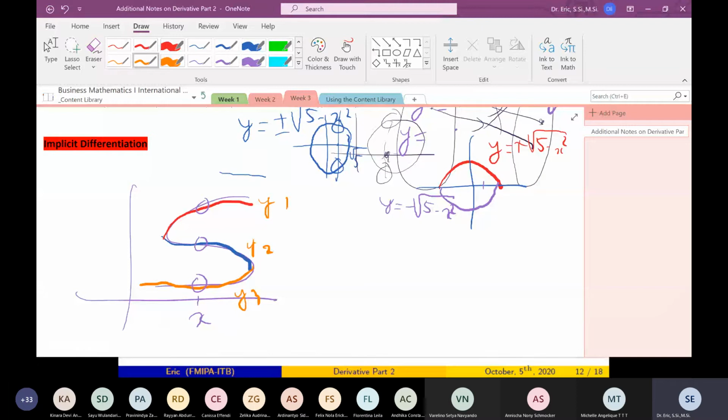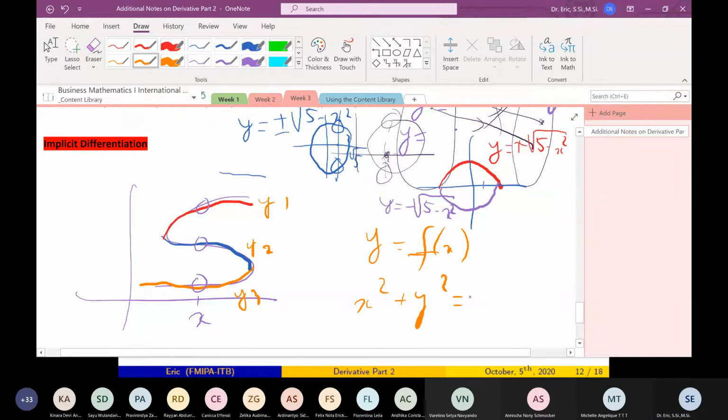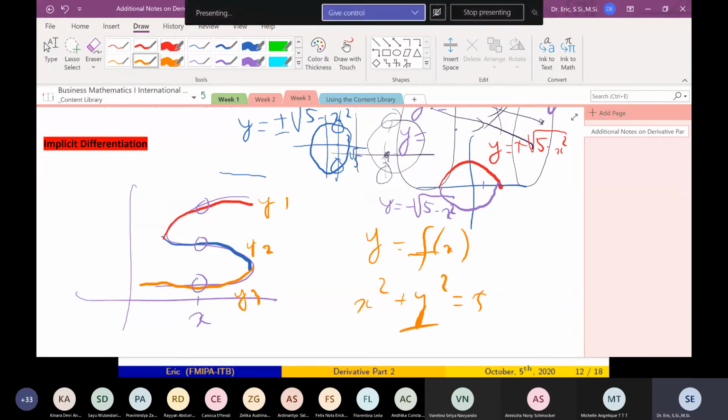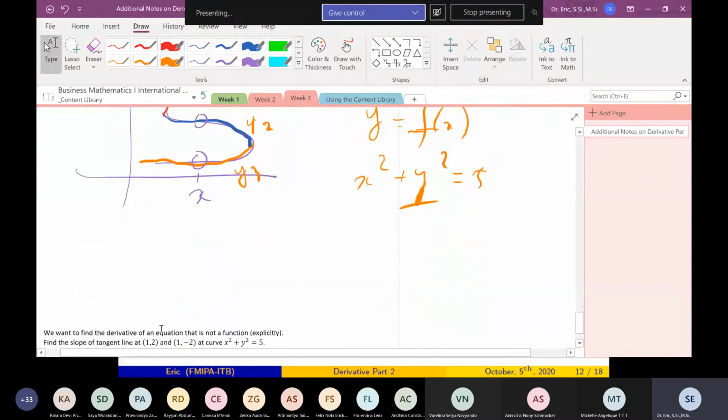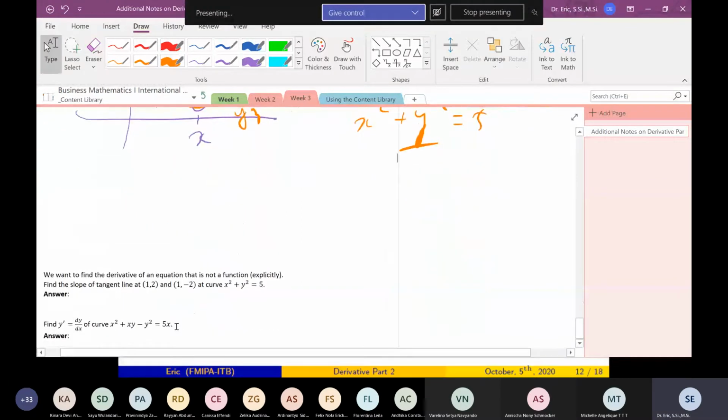So what do we usually do if you don't have an explicit y equals f of x? If you don't have an explicit y, what you do is just find the derivative dy/dx with respect to x.